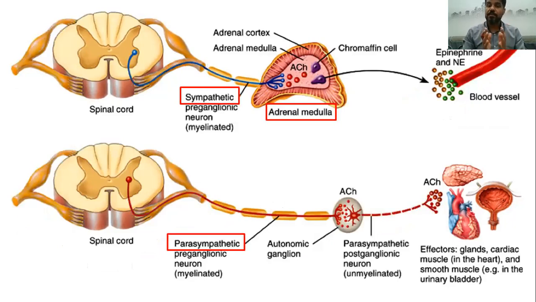There are two main differences between the sympathetic and parasympathetic nervous system. In the parasympathetic nervous system, in the autonomic ganglia, there's a secretion of acetylcholine. However, in the postganglionic part, the postganglionic neuron secretes acetylcholine instead of norepinephrine.